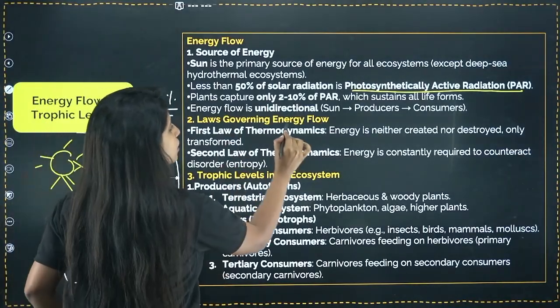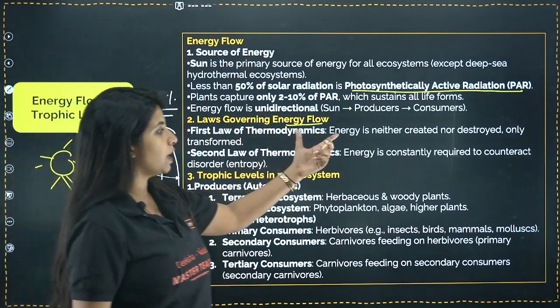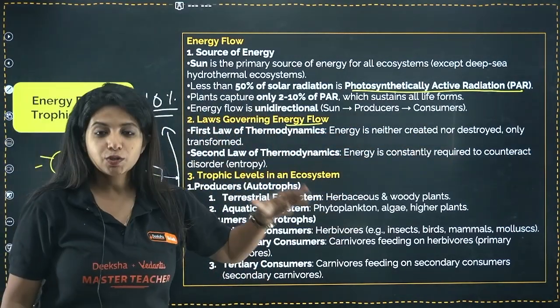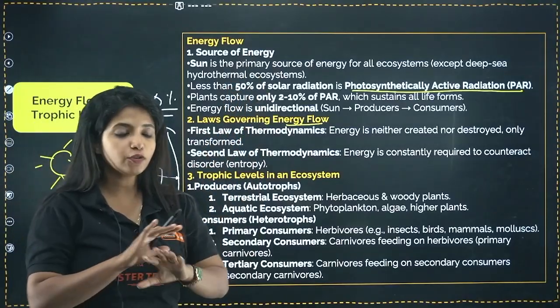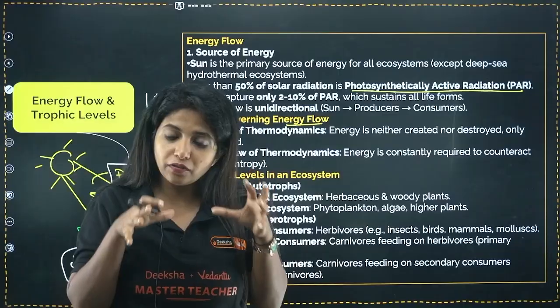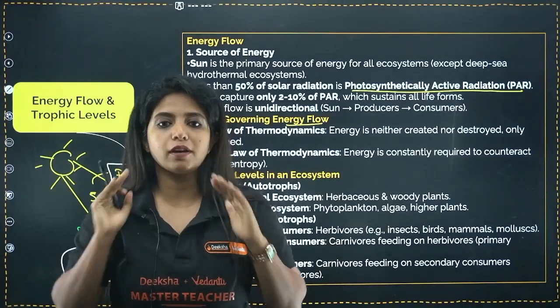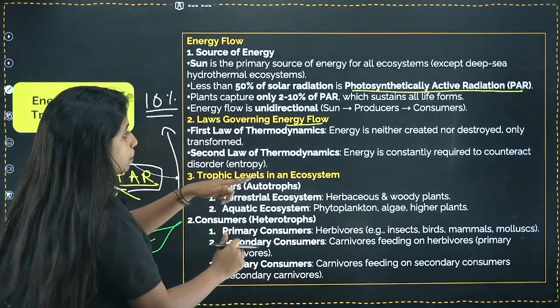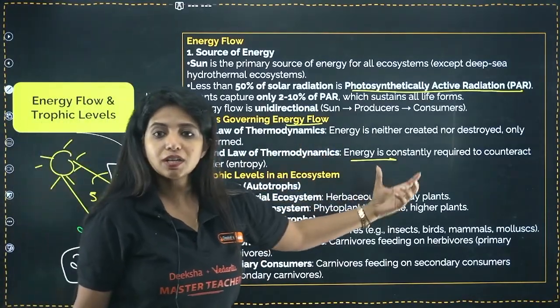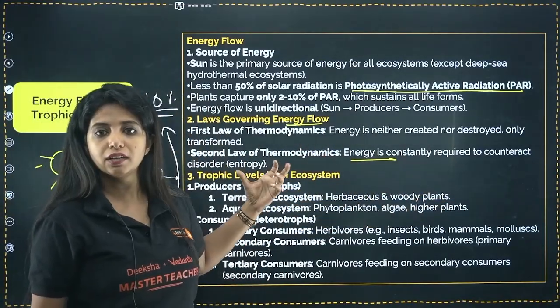Now, there are some laws governing the energy flow. First law of thermodynamics: energy is neither created nor destroyed, only transformed. So the energy which is coming is not going to be destroyed, nor can it be created more. Whatever amount of energy is there is only going to be passed on, right? And this passing, the second law of thermodynamics says that energy is constantly required to counteract disorder, entropy.